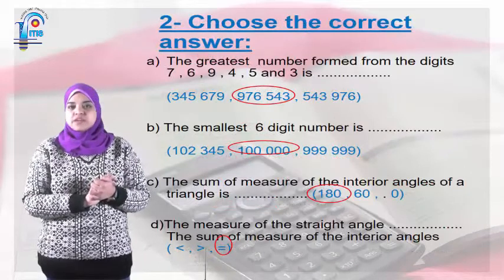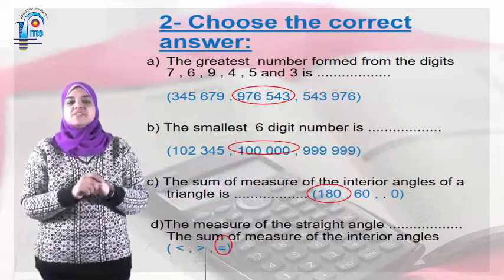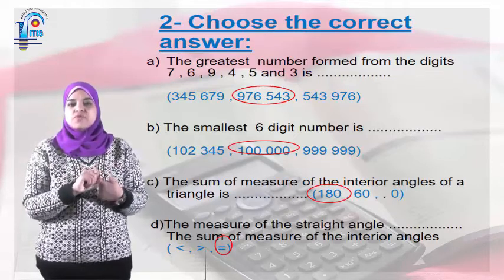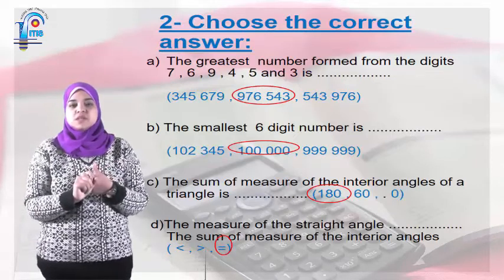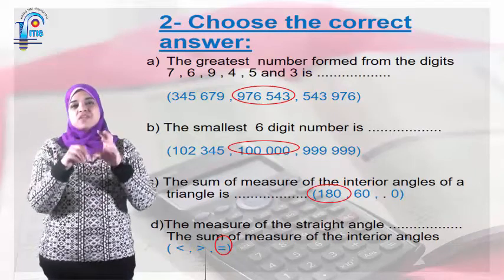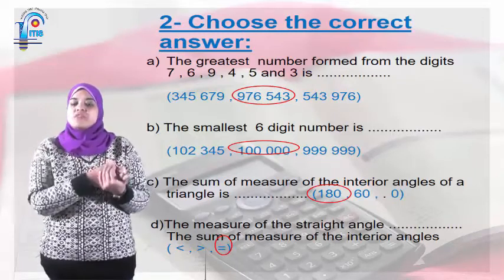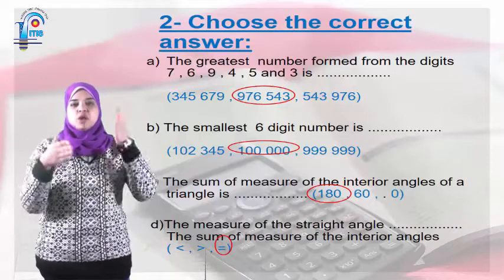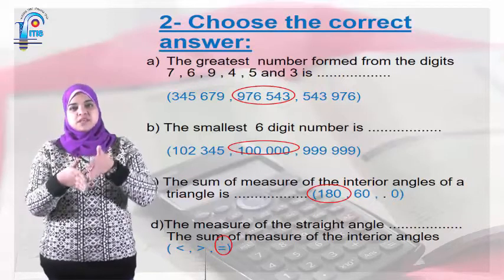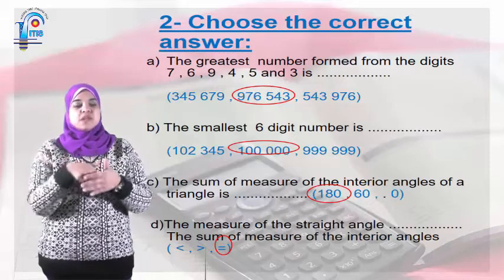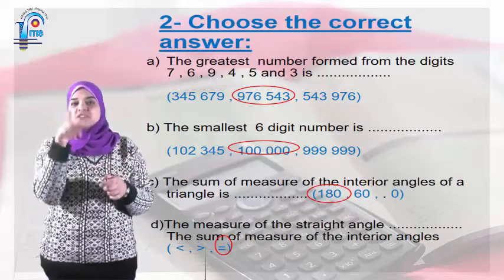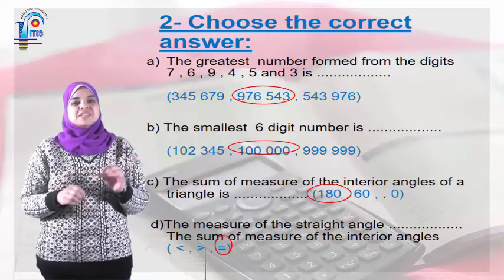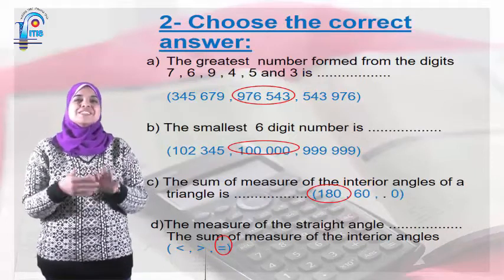Question 2, choose the correct answer. The greatest number formed from the digits 7, 6, 9, 4, 5, and 3 is what? I'm going to arrange the number. Here, the greatest, so I'm going to arrange them descendingly. So 9, then 7, 6, 5, 4, and 3. So the answer is going to be 976,543.